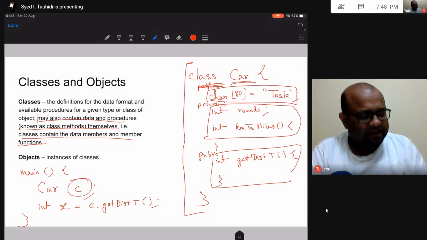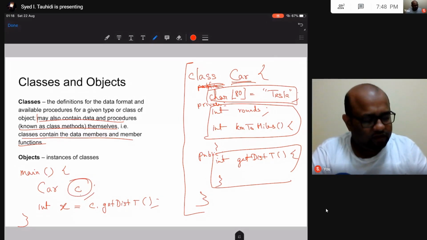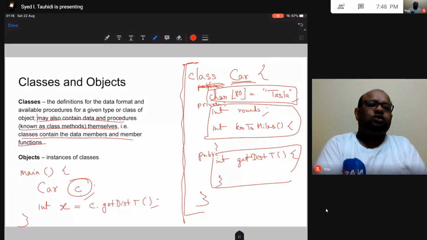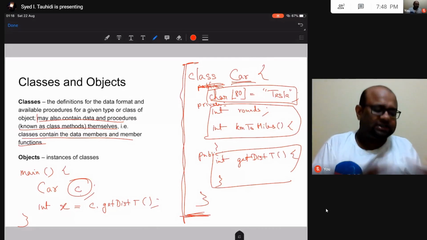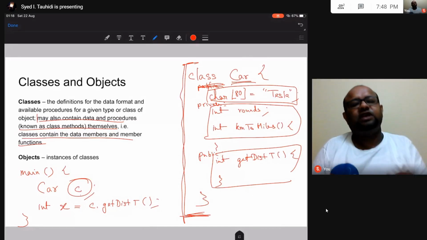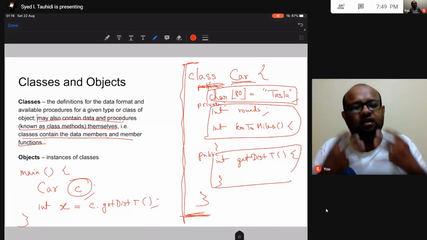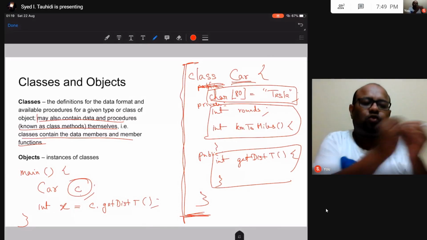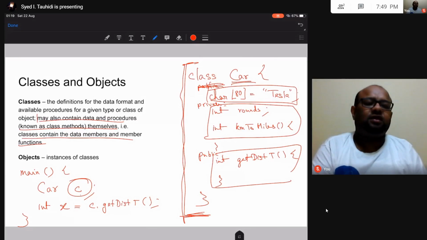See, this here is my object. This is an instance of this class. This is just a definition, so when we are going to use this definition, we have to create an object. From the definition, we have to create an actual object that occupies memory in RAM.